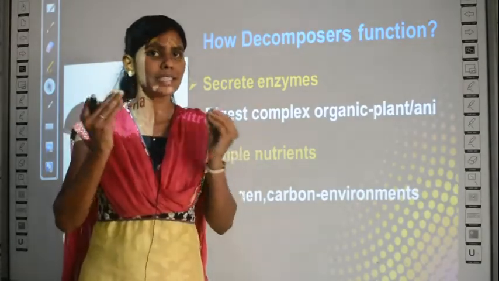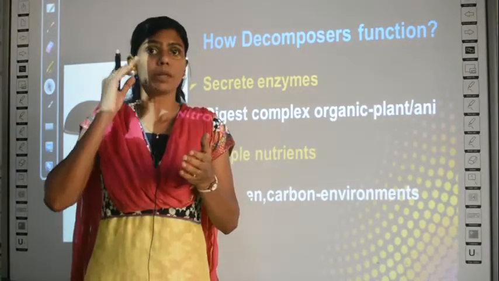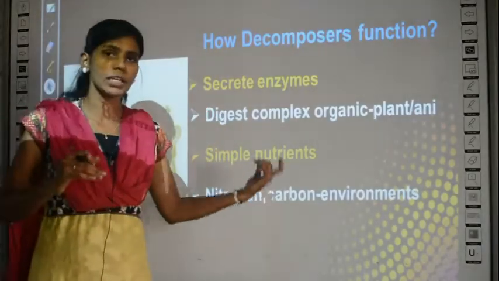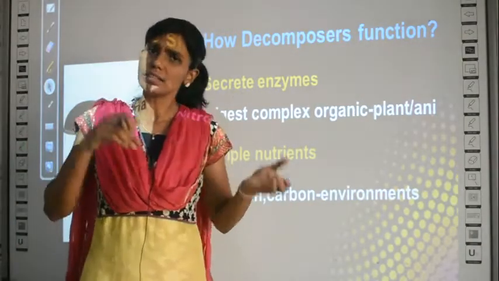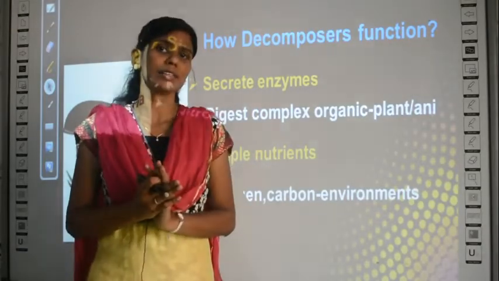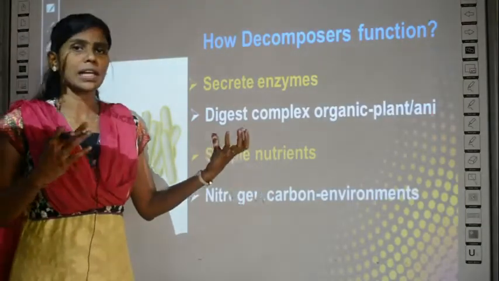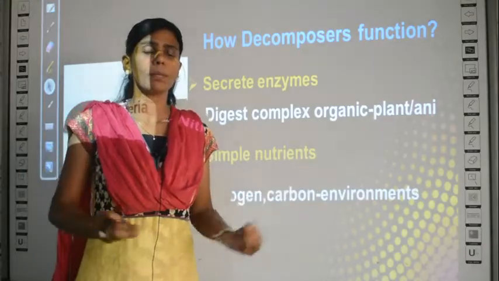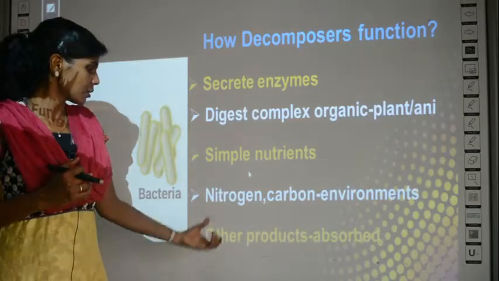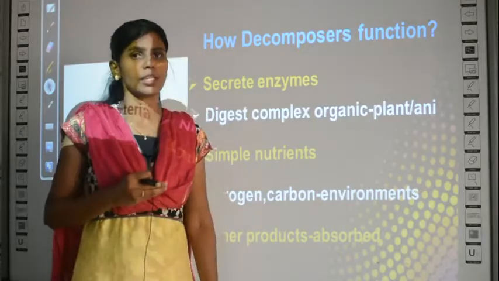Apart from this, there is some waste which the bacteria can itself use. See, there is organic material, no? The bacteria breaks the material. Some is released to the environment, say for example, nitrogen and carbon. The other materials, the nutrients which it breaks down, the organism itself will consume as food. Clear? So totally nothing is a waste material now. Either a mineral is released into the environment or the substance itself is taken in by the bacteria or the fungi. So the other products are absorbed by the bacteria or fungi as its nutrients. This is how it works.